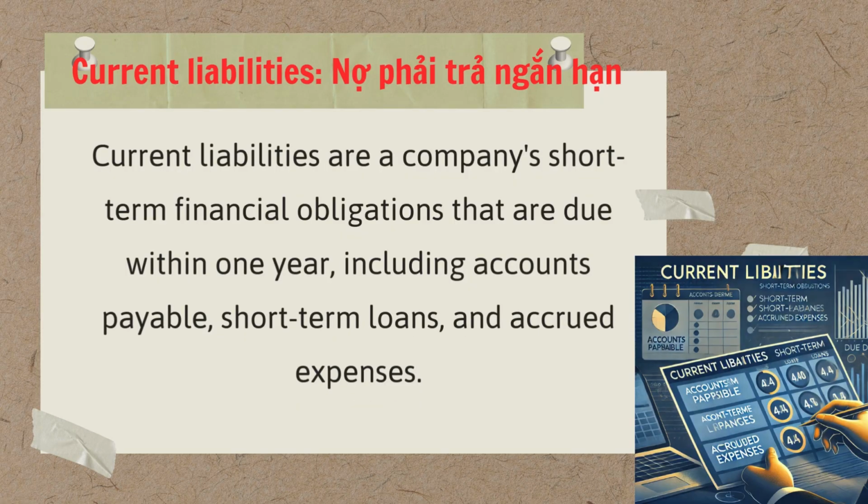Current liabilities are a company's short-term financial obligations that are due within 1 year, including accounts payable, short-term loans, and accrued expenses.